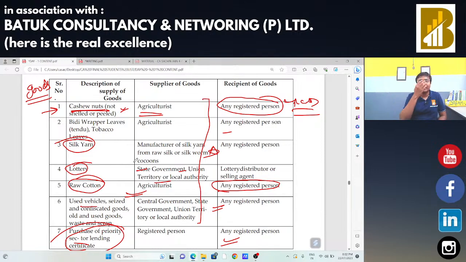I'm also planning one session of 1 hour and 30 minutes regarding the presentation techniques. In our regular batch we are also conducting that particular technique. We are also going to teach those techniques to the students, how you are going to write the papers, write the answers in the question paper so that you can get the maximum marks. There are techniques available through which you can attempt the maximum questions and get the maximum marks.